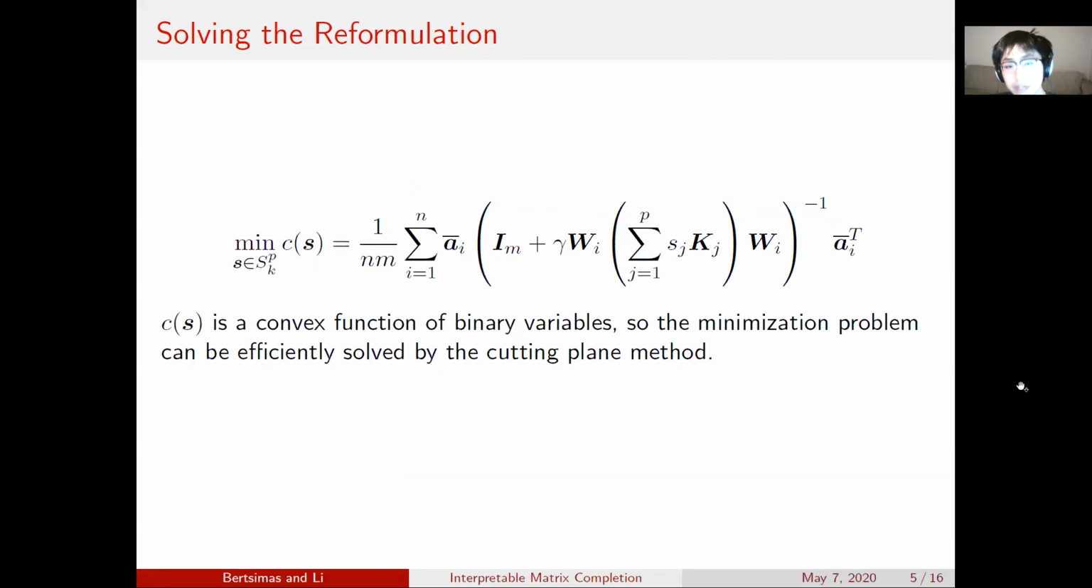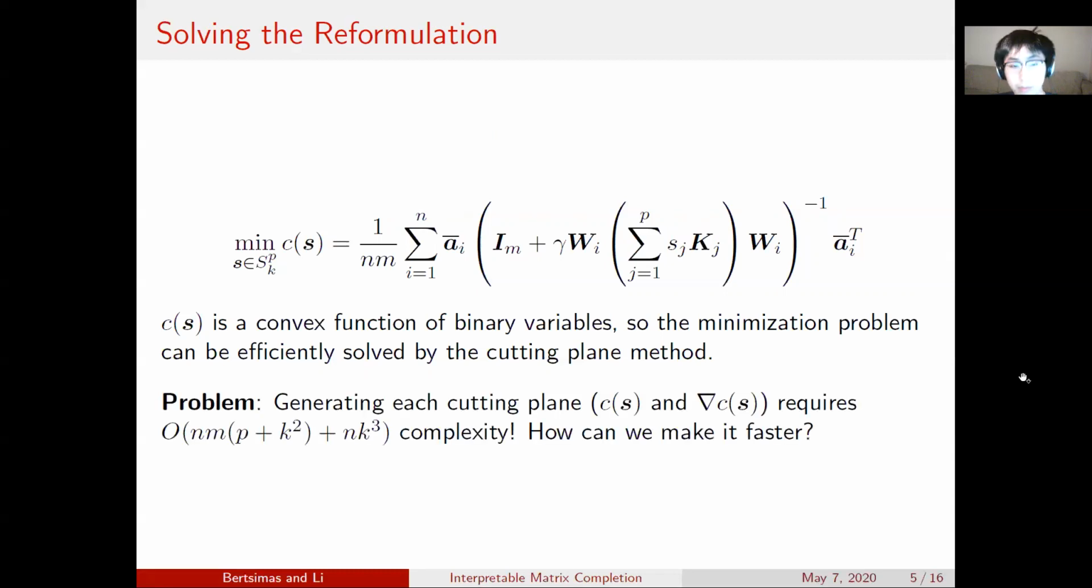Now, with this particular form, we can see that this is a convex function of the binary variables Si that select the particular features from B. The reason that it is convex is because the inverse of a positive definite matrix is convex, and inside the inverse, we see that it's a linear function of S. Since it is a convex function of binary variables, this minimization problem is amenable to the cutting plane method.